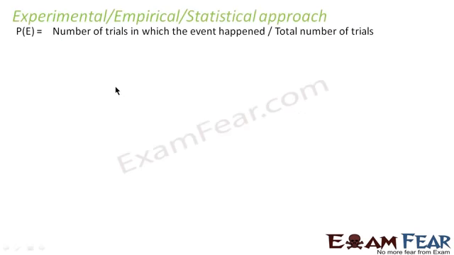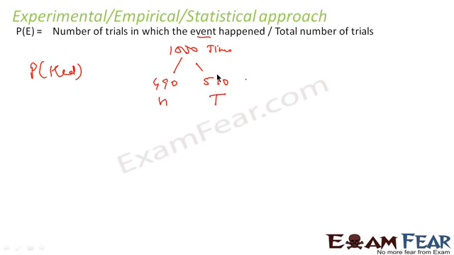In the empirical approach, we actually perform the operation, get the number of trials in which the event happened, and divide that by the total number of trials. For example, for the probability of head on tossing a coin, we will actually toss the coin, let's suppose 1000 times, and let's suppose we got 490 heads and 510 tails. It may happen, we don't know actually, the result may vary.